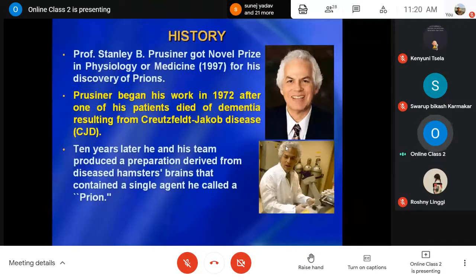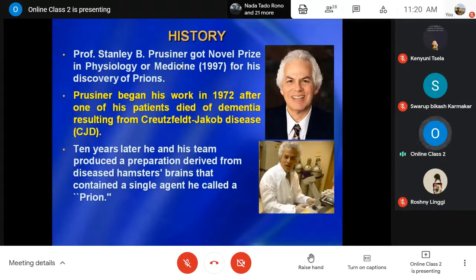I have mentioned that the prion, the infectious protein particle, was first discovered by the scientist Professor Stanley B. Prusiner, or simply Stanley Prusiner; you may come across it either way. He got the Nobel Prize in Physiology and Medicine in 1997 for his discovery of these particular infectious protein particles, which we call prions. He gave the name too: prion means proteinaceous infectious particle.